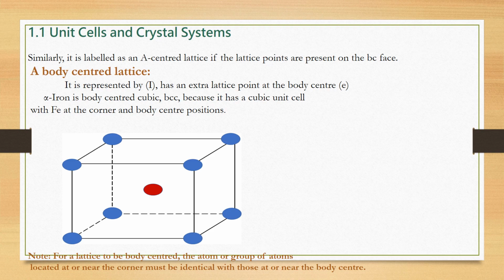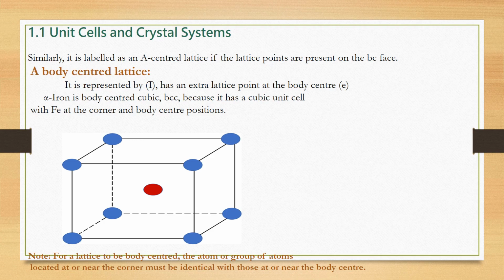Here alpha iron is body-centered cubic, which is called BCC because it has a cubic unit cell with iron at the corners and the body center position. You can easily see it in this diagram. This is the note which includes the condition for the lattice to be body-centered.